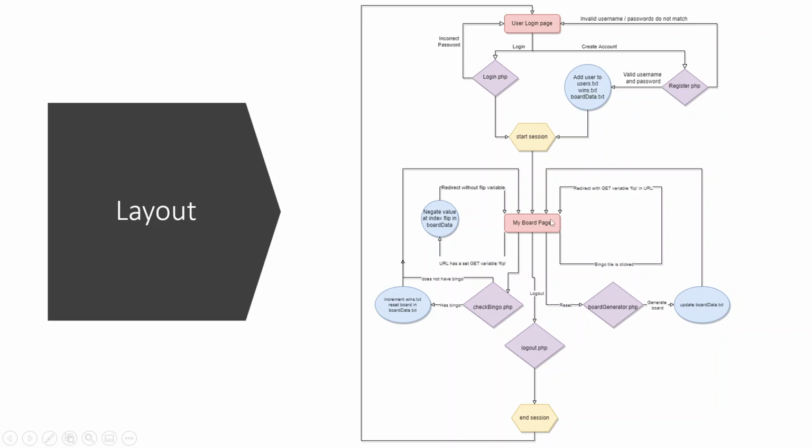Now, when it's on this page, what it does on startup is check if the flip GET variable is set. If it is set, it goes through this loop, goes into the array, and changes the index number. So if the index was the 5th thing on the board, it would now be -5. That's how I tell if a tile is selected or crossed off. I update the board data here, and then I redirect back to this page without a flip variable in the GET portion of the URL.